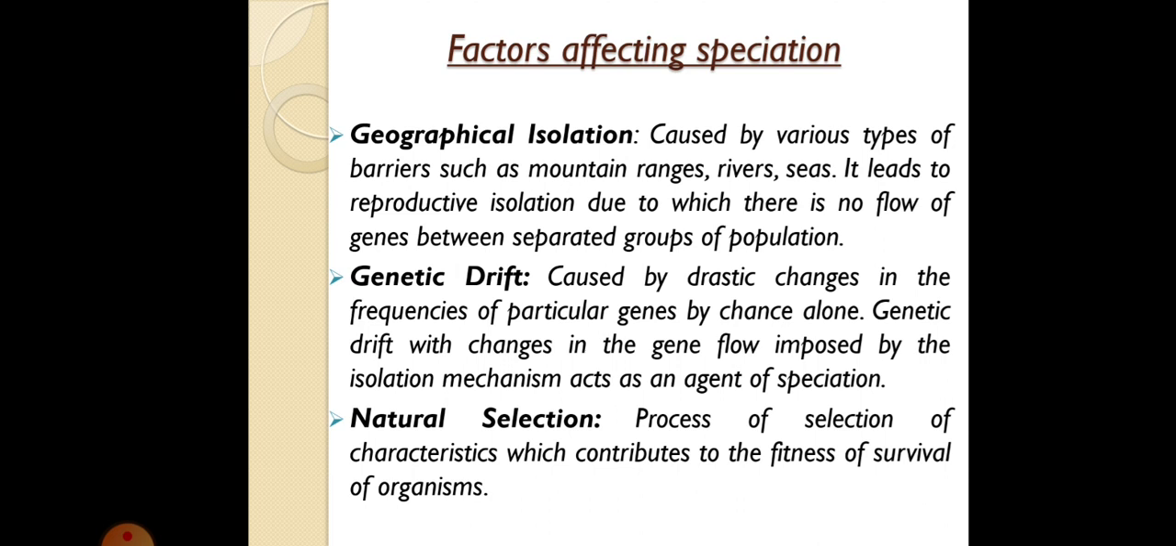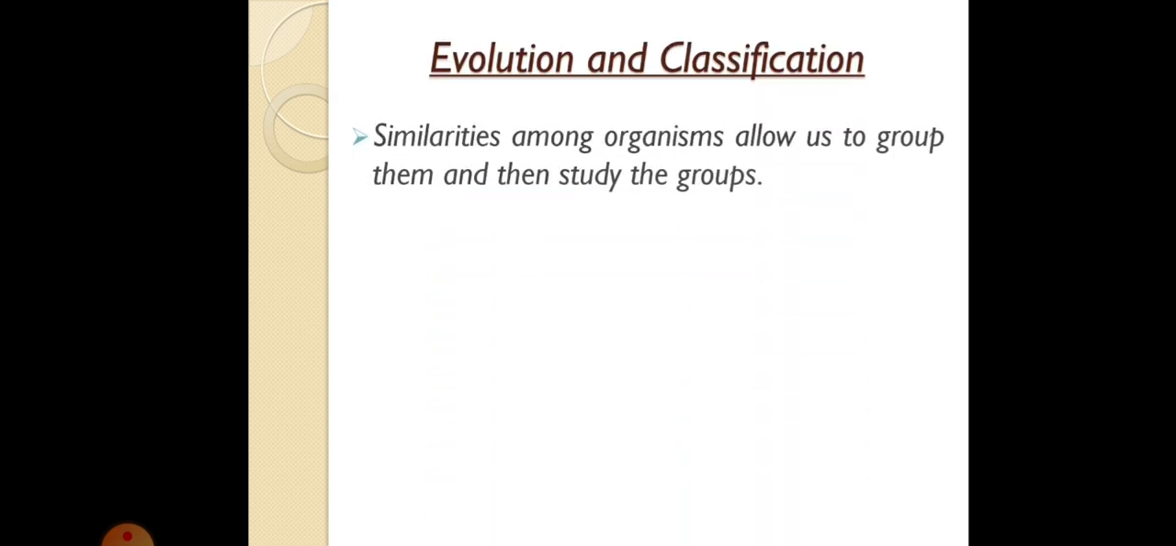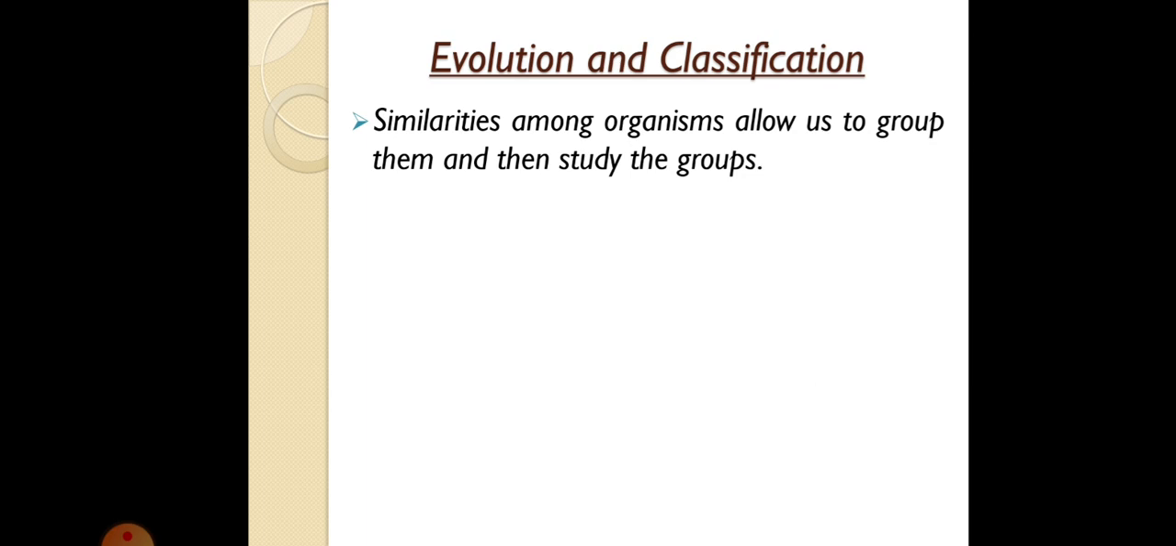So these are the factors that affect speciation. Clear? Now coming to our next topic, which is evolution and classification. So what is this evolution and classification and how are they linked? Let us understand it.